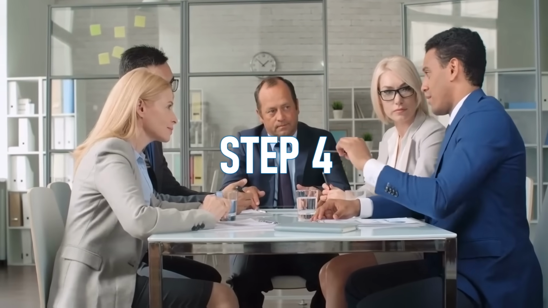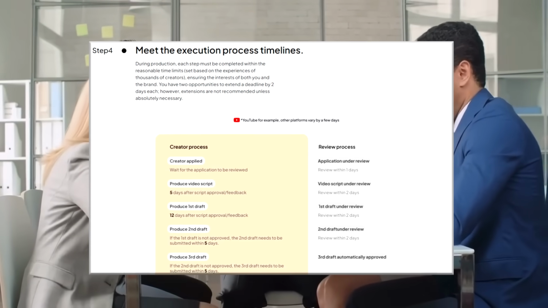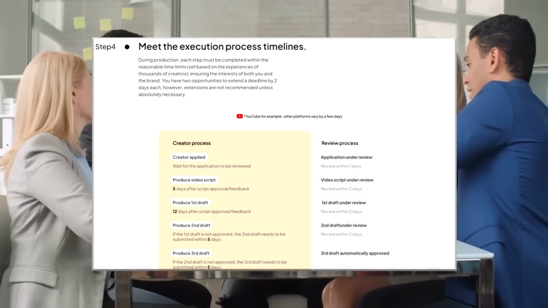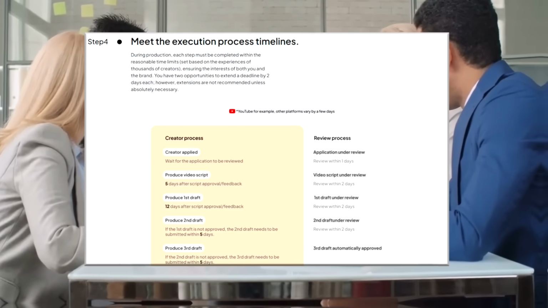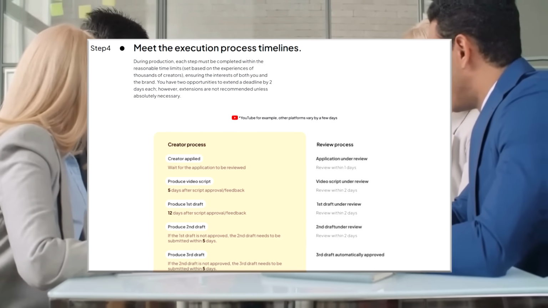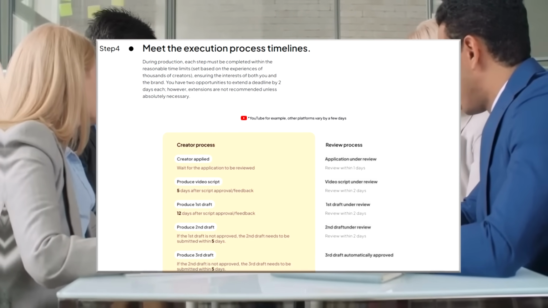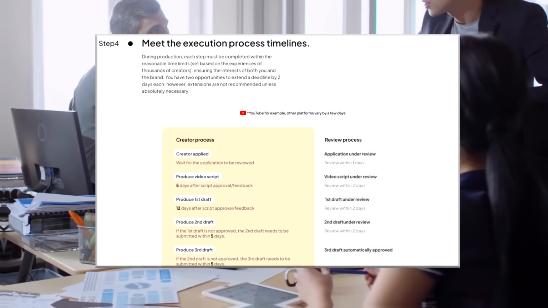Step 4. Meet the execution process timelines. During production, each step must be completed within the reasonable time limits, ensuring the interests of both you and the brand. You have 2 opportunities to extend a deadline by 2 days each. However, extensions are not recommended unless absolutely necessary.